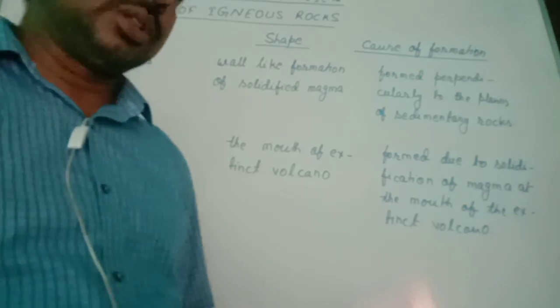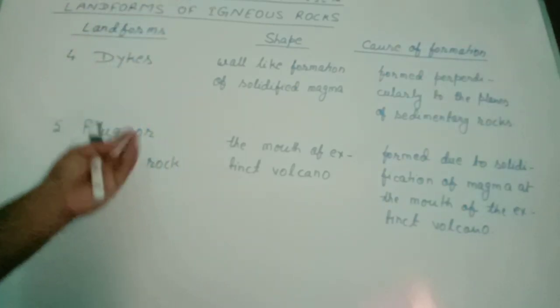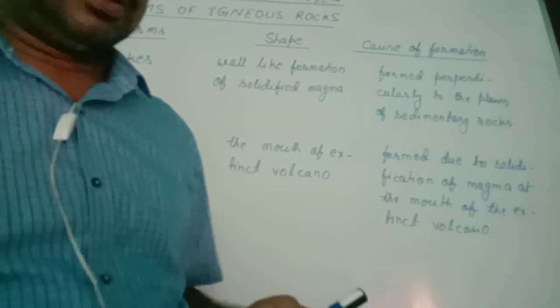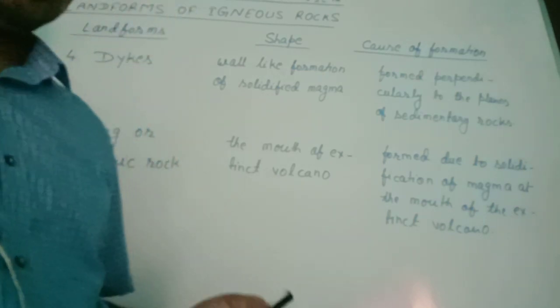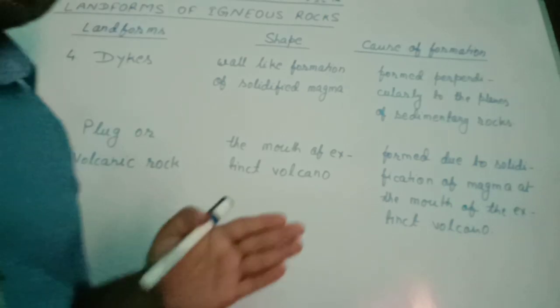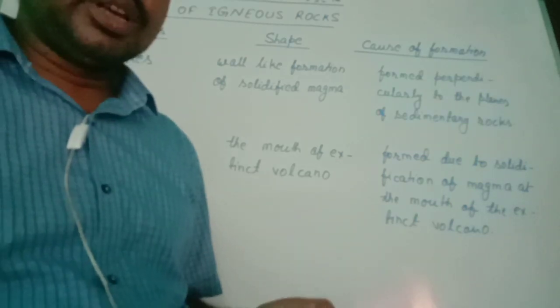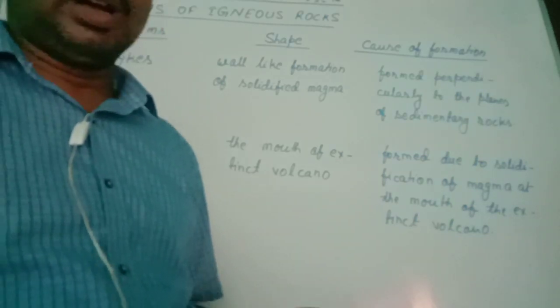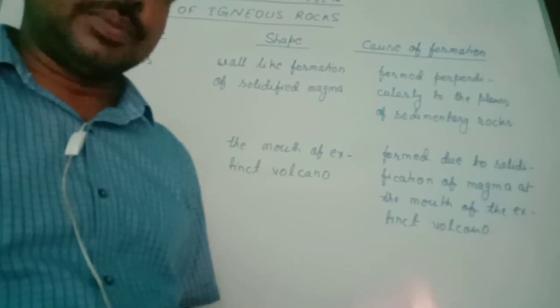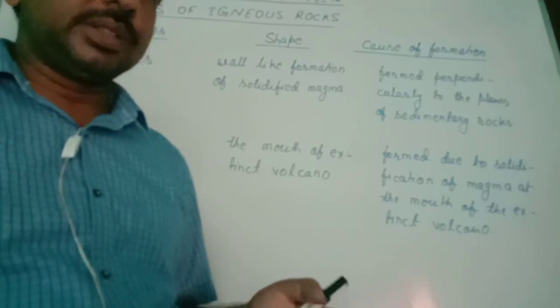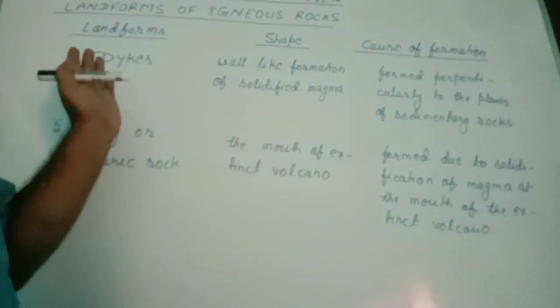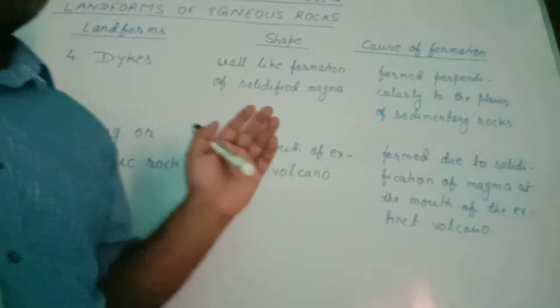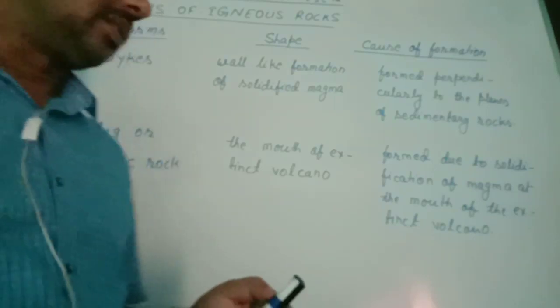Otherwise, these 4, batholiths, laccoliths, sills, and dikes, are all found inside the earth's surface. It means the solidification of magma occurs inside the earth's surface. After solidification, these types of physical features, these types of landforms are found inside the earth's surface.